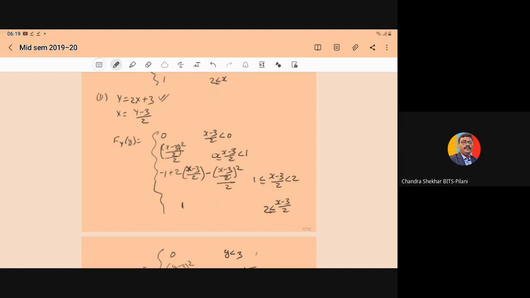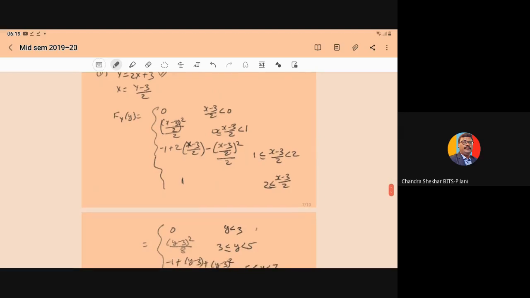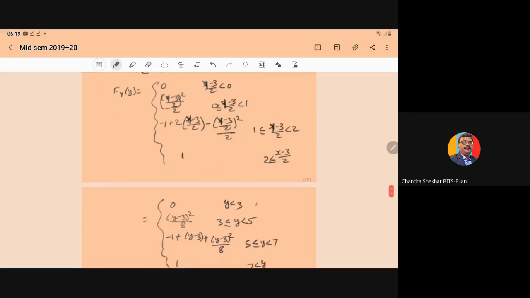Wherever we have x, there you put the value of y, x equal to y minus 3 upon 2. So F_Y(y) will become F of y minus 3 upon 2. Wherever we have the x, there you put y minus 3 upon 2, in all the expressions.